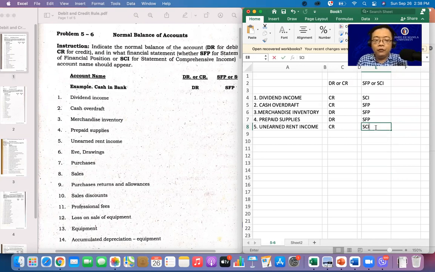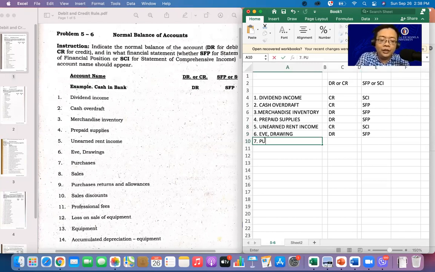Bakit sir? Kasi nga, ito ay unearned income. Number 6, if drawing, kanina, we discussed about this one. Normal balance is debit, and it is part of your statement of financial position. Napakadali, no? Number 7, purchases.